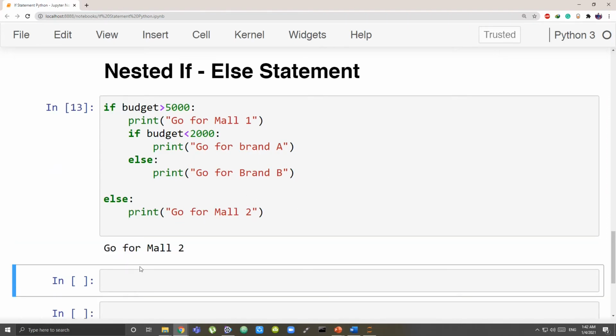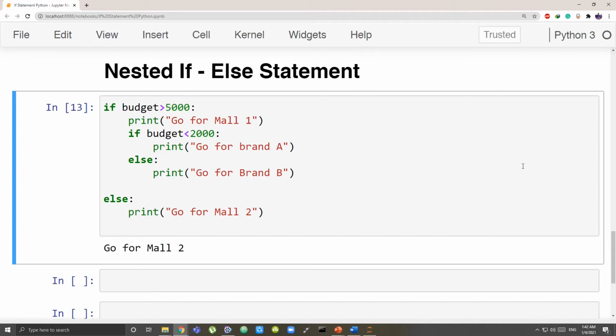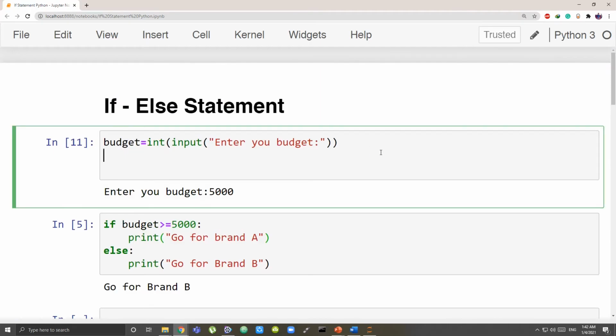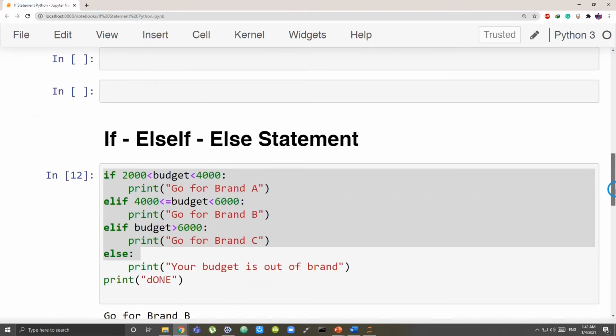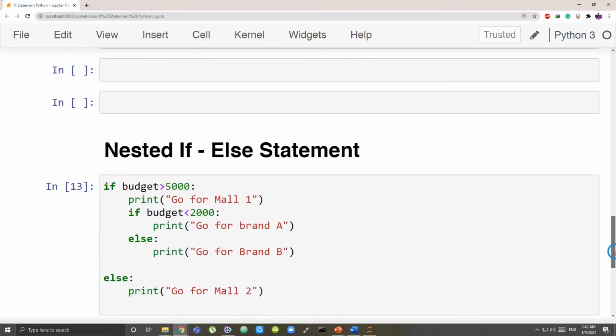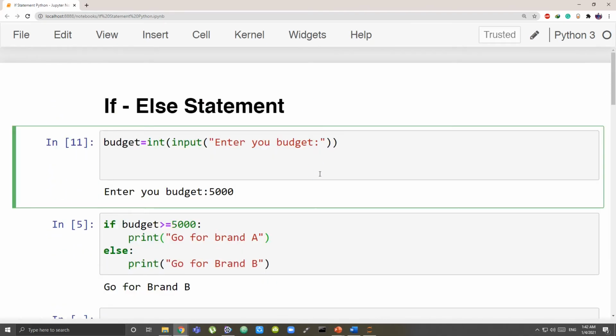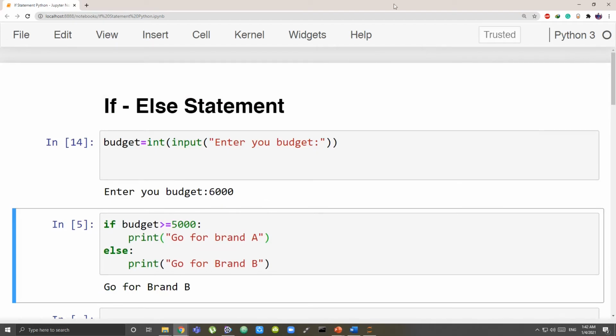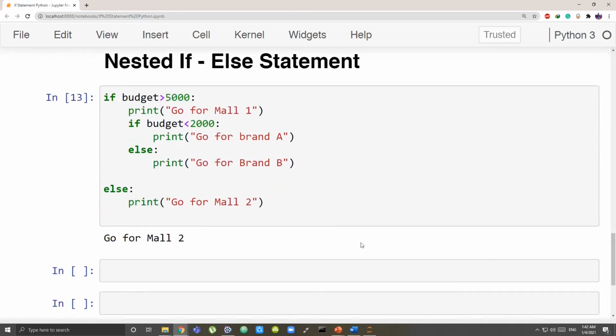So it is telling us go for mall 2. Okay, that's going for mall 2. So let's just make some changes. By the way, what was the code? If it is greater than 5,000, so we have to take greater than 5,000. Let's take 6,000. Now run and see what answer we get.